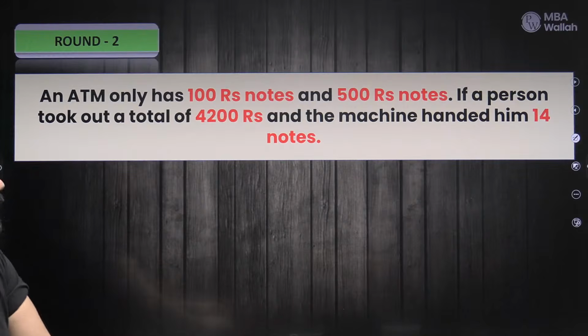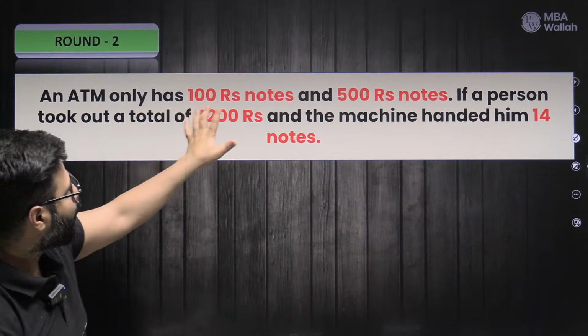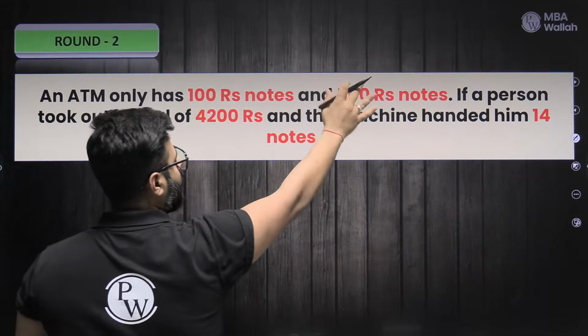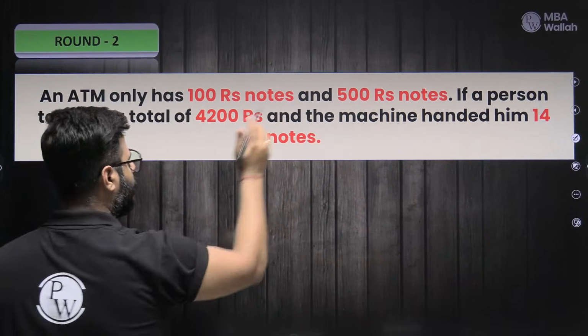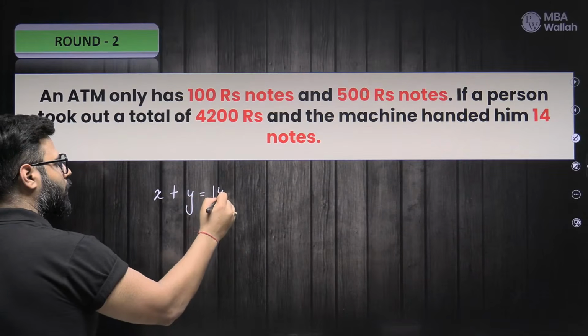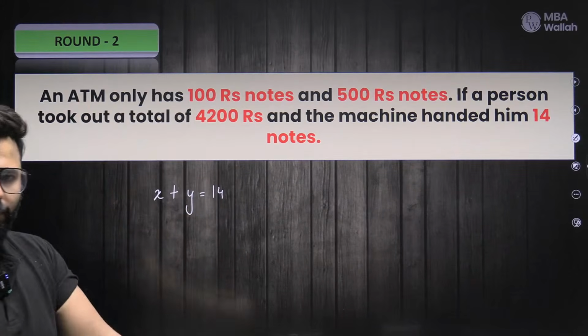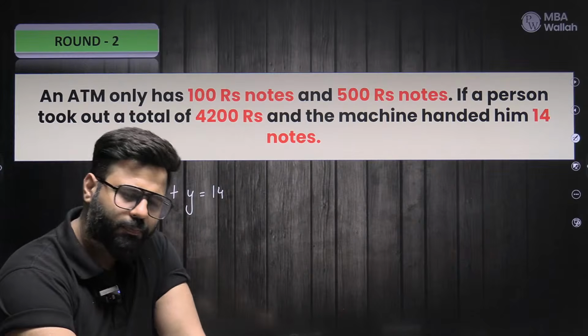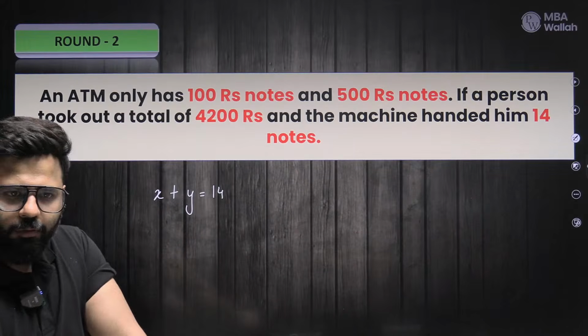Oh, very nice. So what about this one? ATM only has 100 rupees notes and 500 rupees notes. Let's assume the first to be X and the second to be Y. You have a total of 14 notes. That means X plus Y equals 14. That is the equation from the number of notes. But then one more. How will we form the second one, guys?